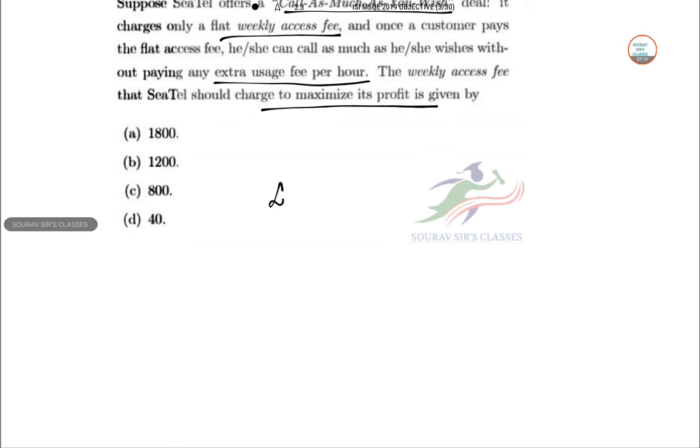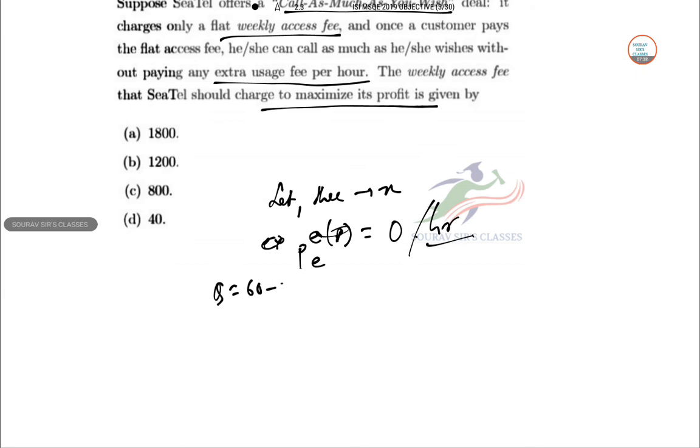So let the fee be X. A customer who pays the access fee faces an effective price of 0 per hour. Now Q equal to 60 minus P, so obviously the highest level of price can be 60. So the customer will use Q equal to 60 hours of the cell phone, and therefore derive a consumer surplus.